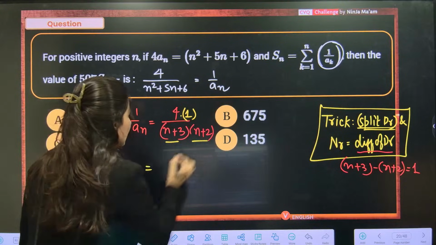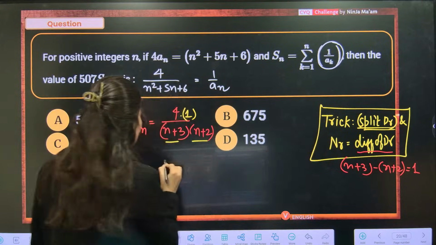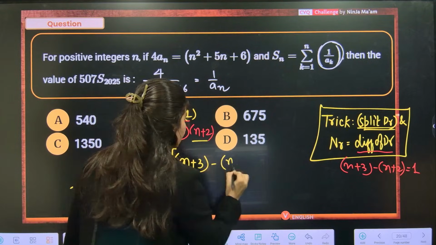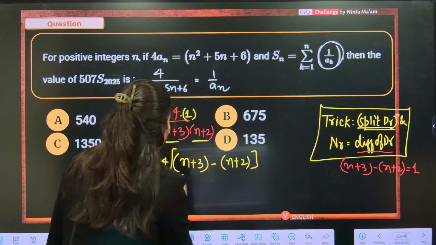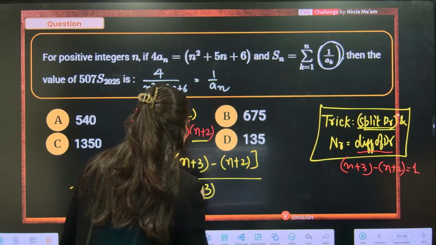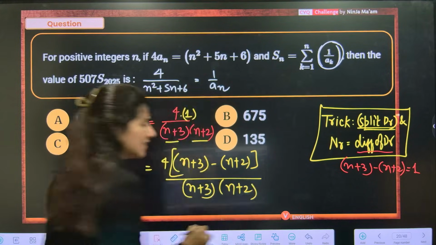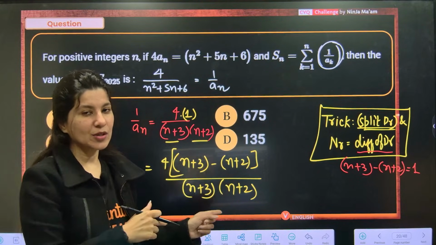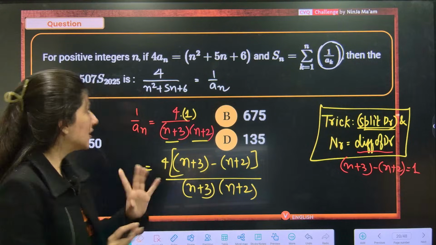So this is numerator, right? Numerator will be nothing but the difference of denominator. Can you see? I have written this. Easy step. Maybe you're doing it for the very first time, so you will feel it is difficult. But it is not difficult, trust me.